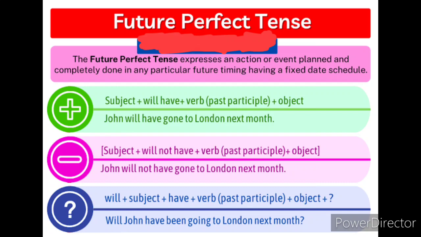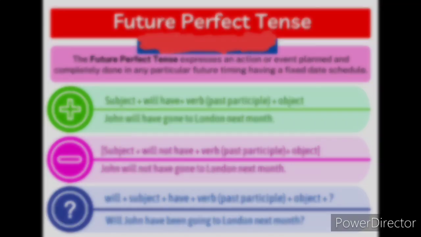The sentence here is John will have gone to London next month. Then, subject plus will not have plus verb 3 form plus object: John will not have gone to London next month. Next, in question it is will plus subject plus have plus verb 3 plus object: Will John have gone to London next month?